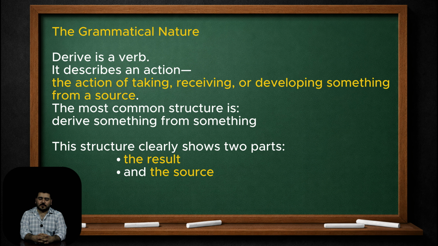The grammatical nature: derive is a verb. It describes an action, the action of taking, receiving, or developing something from a source. The most common structure is derive something from something. This structure clearly shows two parts: the result and the source.